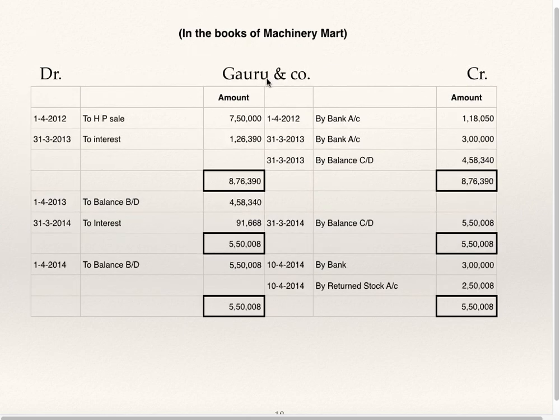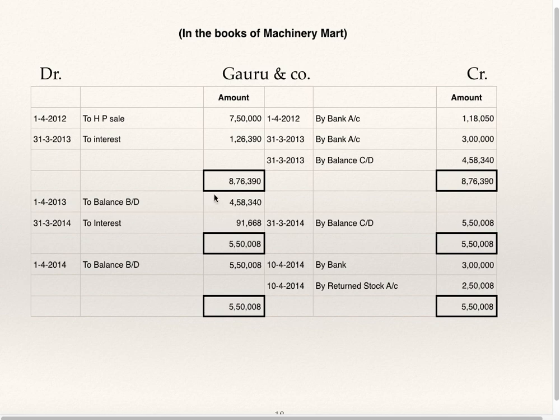Now in the books of Machinery Mart I have prepared Goru and Company account. Goods repossessed account, or returned stock account, I want you to do on your own. 1/4/12, to hire purchase sales, cash price. Credit side, down payment, 1/4/12, by bank, down payment. Debit side again, 31st March, to interest, outstanding interest on first installment. 31st March, credit side, by bank, receipt of first installment, by balance carried down.